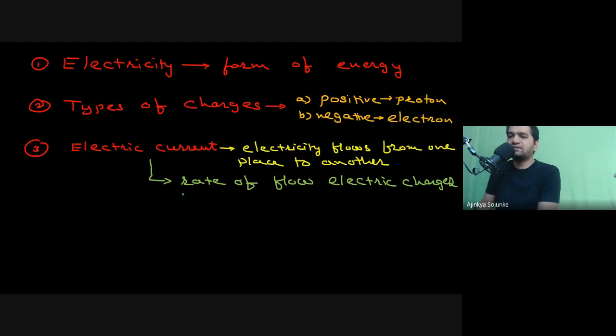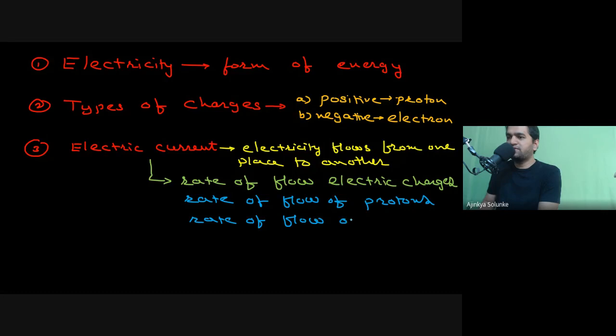Saying that it is either a rate of flow of protons, or it is rate of flow of electrons. Agreed? Write down in the chat section if you are understanding. We have just replaced the electric charges with the actual particles we know. They said electric current is rate of flow of electric charges, so we are just replacing the word electric charge with the actual charges we have, that is positive and negative. So we are saying it's a rate of flow of protons, or either a rate of flow of electrons. A very simple concept.